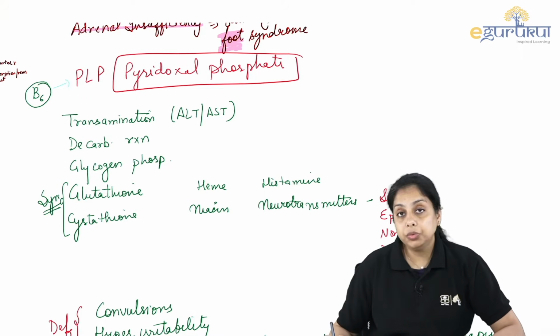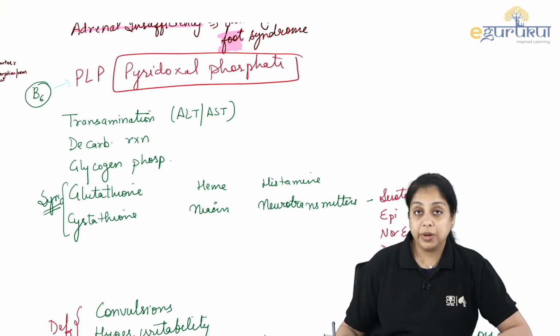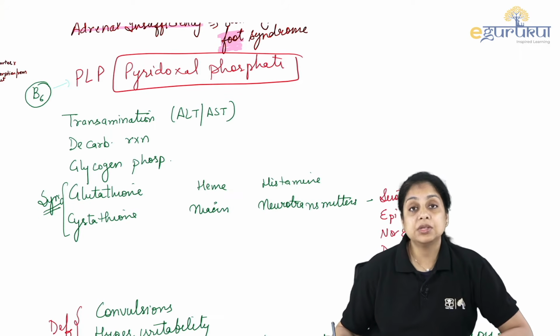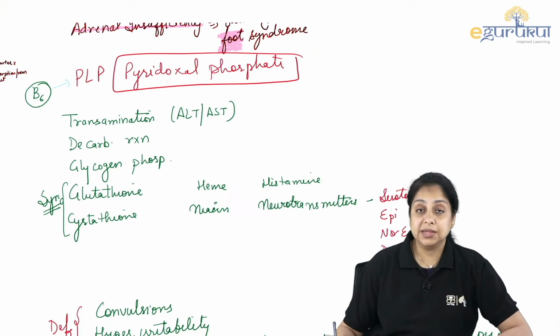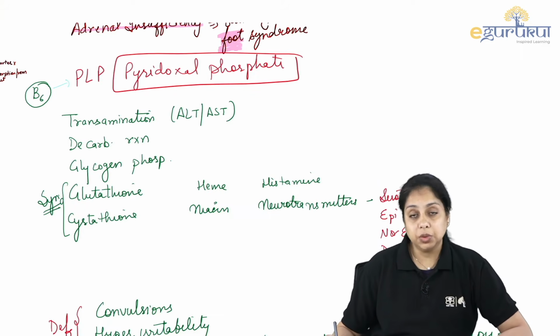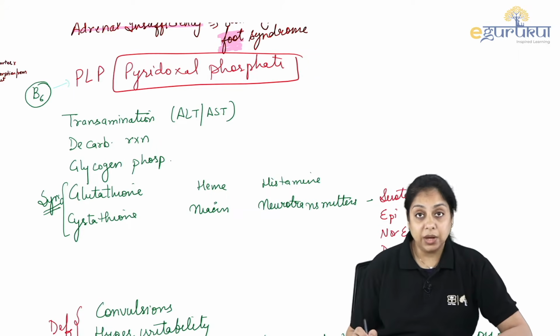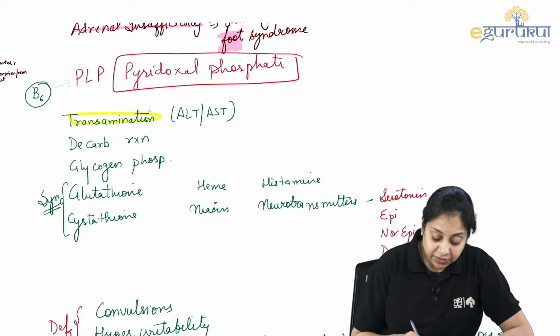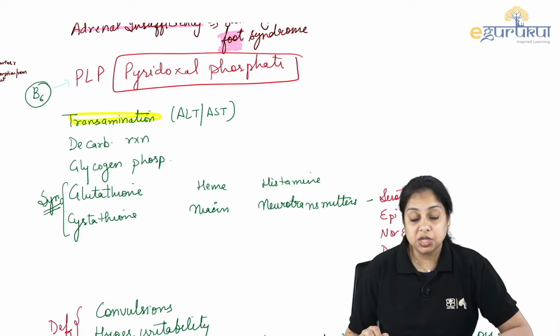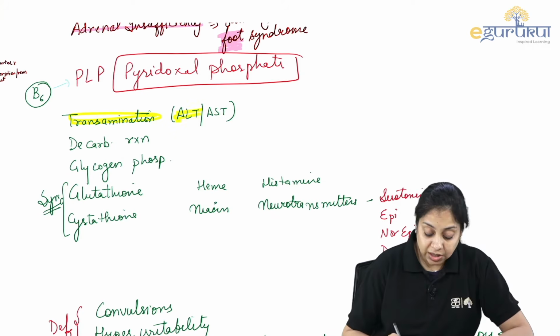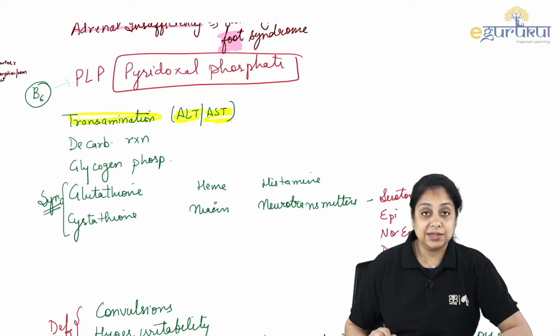Yes, you have to know all the coenzyme forms for the vitamins, because usually vitamins are not used as such by the enzymes in the form of a cofactor or coenzyme. They have to be converted into this form before, right? And where do we see the vitamin B6? We see it in the various transamination reactions. Majorly, where do we see it? With the ALT and the AST also, right?